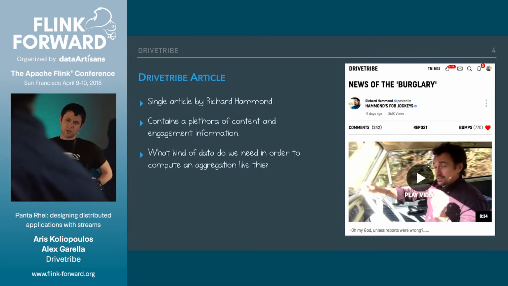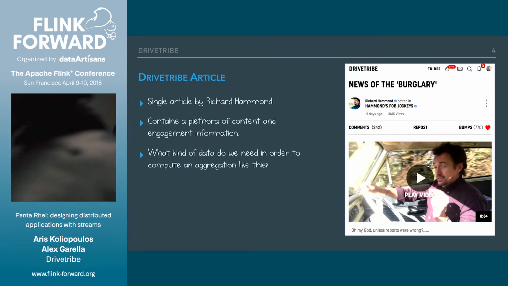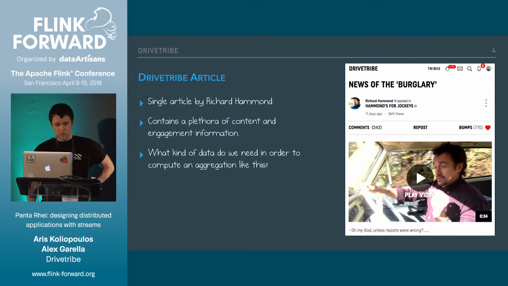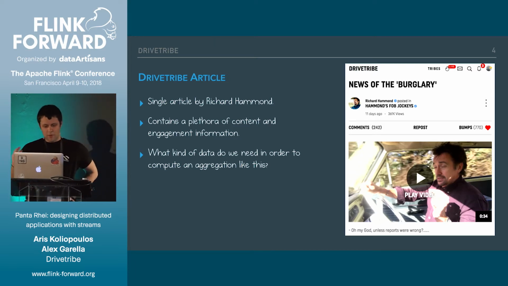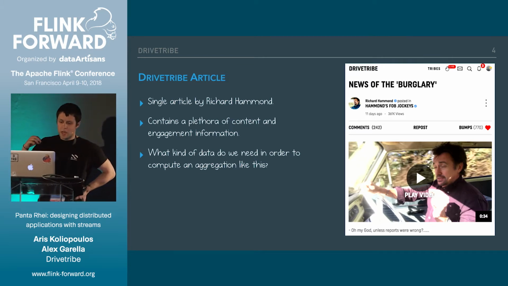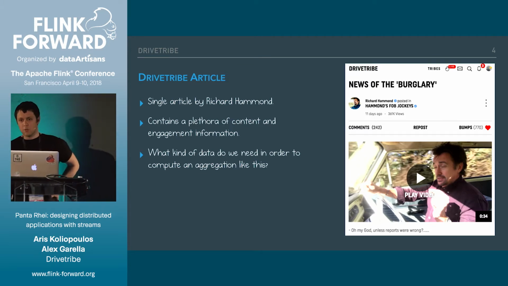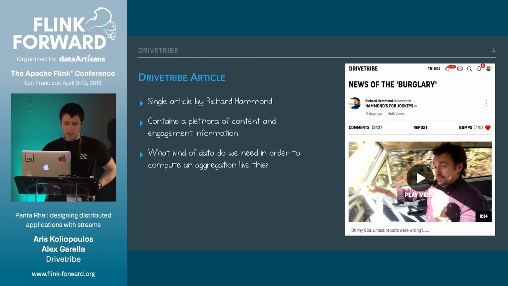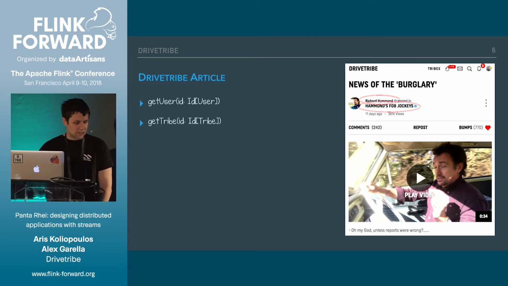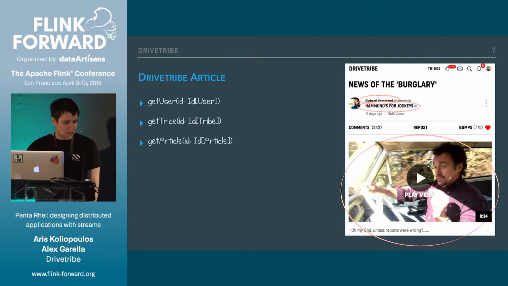Let's now focus on a single piece of content and try to analyze it from a technical perspective. This is a single article by Richard Hammond and contains a plethora of content and engagement information. And there is a question: what kind of data do we need in order to compute an aggregation like this? Well, first, we'd have to get the user, we'd have to get the user tribes, then we'd have to get the actual content of the article. In this case, it's a video and some text and maybe a few images.